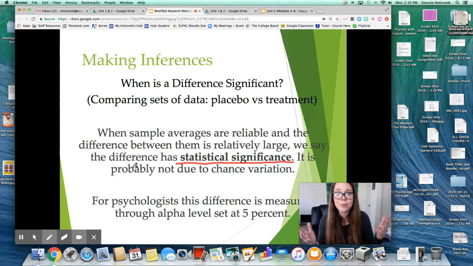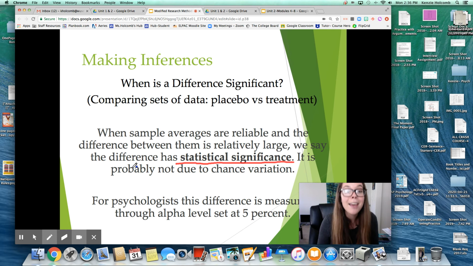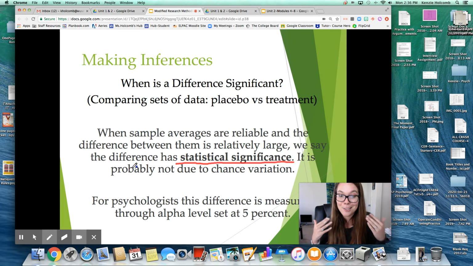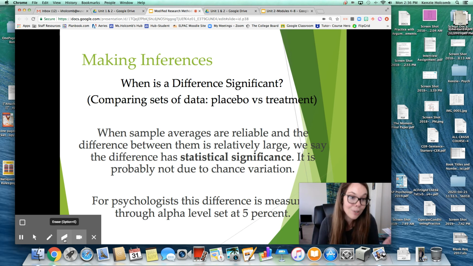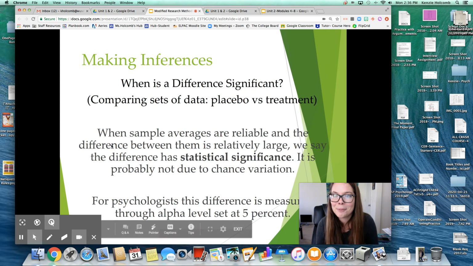So if your statistical significance is like 50%, that means that there is a 50% chance that your data is skewed due to other variables that you haven't accounted for, right? So again, statistical significance is, what is the likelihood that this was due to chance, right? So you want a lower percentage of this. So if you get less than 5%, that means that you have a legit experiment that has shown very strong connections, right? All right.